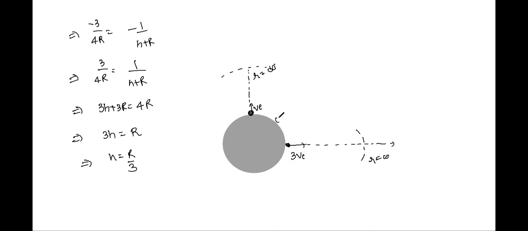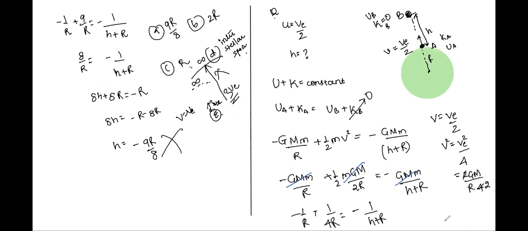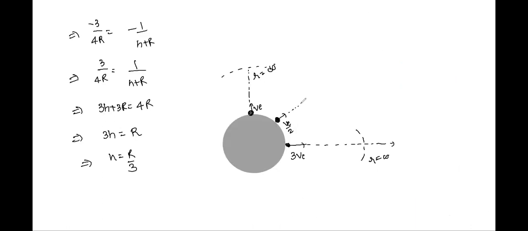But if it is projected with a velocity which is lesser than the escape velocity, or let's say in our case we had taken it as Ve by 2, half of escape velocity, then we realize that the height to which it reaches is r by 3. So it's 1/3 of the radius.